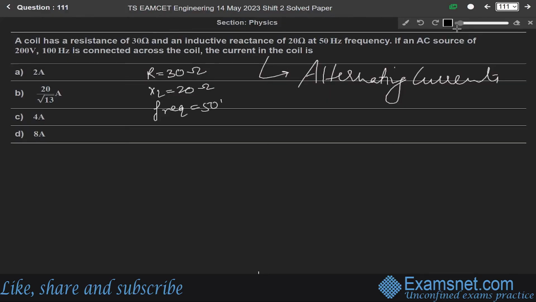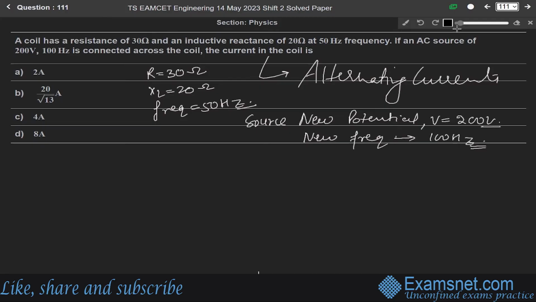The new source potential is given as V equals 200 volt and the new frequency is 100 hertz. So we have to find the current in the coil.